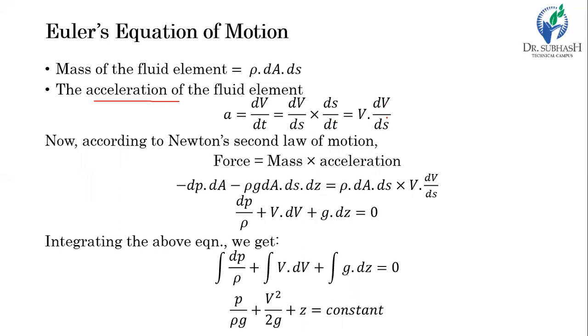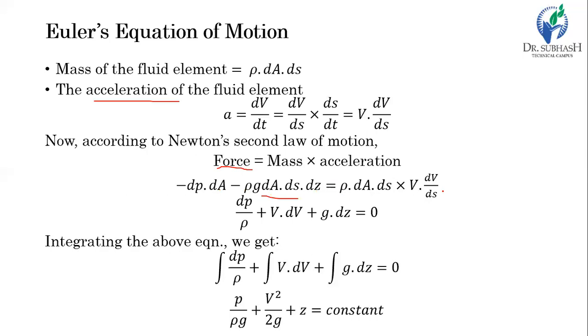Now, considering all forces, mass and acceleration, let's recall Newton's second law, which is force equal to mass into acceleration, and put all the values here. We considered only two forces, a pressure force and a gravitational force, simply a weight force. So minus dp into dA, again minus rho g times volume, say dA into ds times dz, equal to rho into dA ds times the velocity into dv by ds.